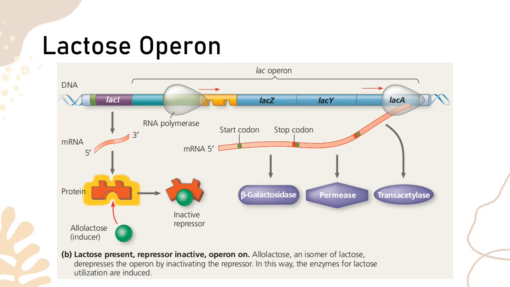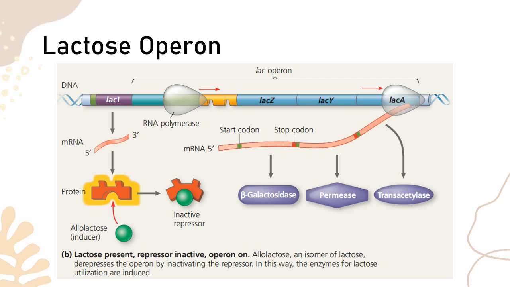Particularly, our attention should be on the regulatory gene, because the LAC-I will be producing what we call a repressor, and the repressor is an active repressor. So if the repressor is active, it will always be binding at the operator gene and thereby preventing the RNA polymerase from physically moving through the DNA, because it is now physically blocked.